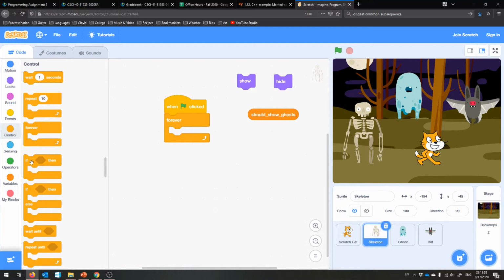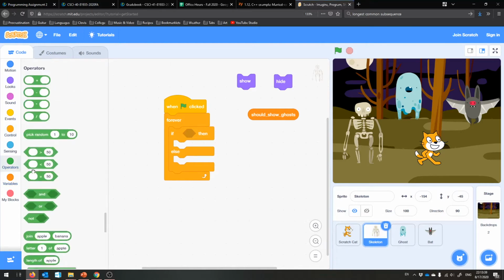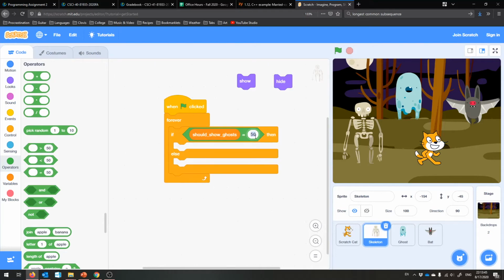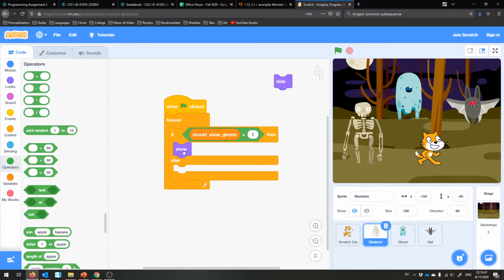So if should show ghosts is equal to 1, then I will show myself as a ghost, because that is what summoned me, this 1 value. Otherwise, that means it was 0 or some other value, and I'll use that to mean that I should hide myself.